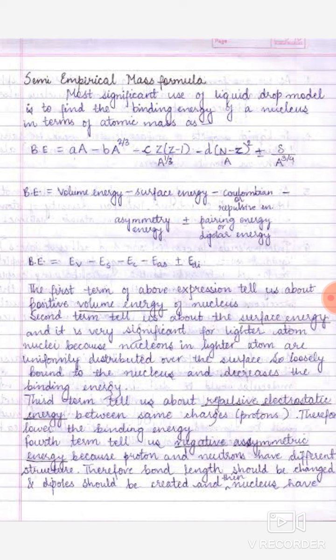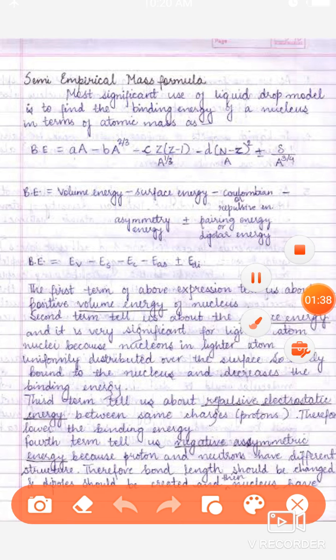Here we can see that there are some terms which affect our nucleus and its energy as well as its structure.